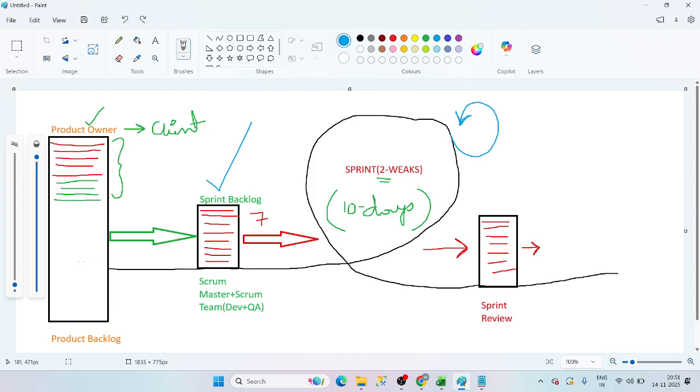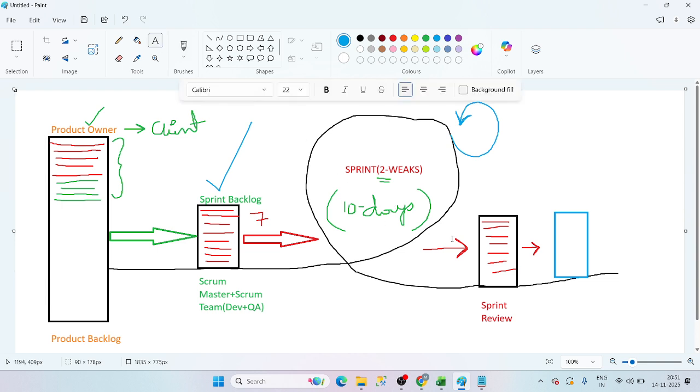I will explain now. Sprint review is done, guys. After completing the sprint review, straight away we are going to have another meeting that is called the sprint retrospective.